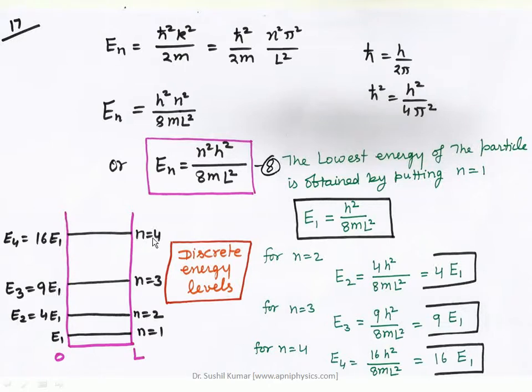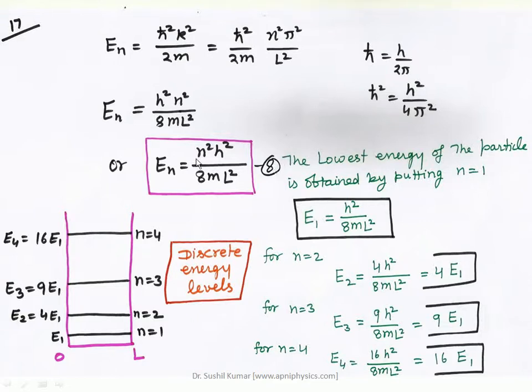At n is equal to 4, the fourth state, it is represented by E4 equal to 16 E1. So all these states you see are discrete energy states. These are known as discrete energy levels, right?